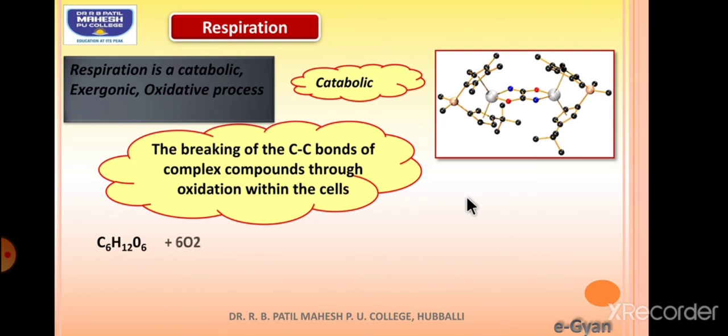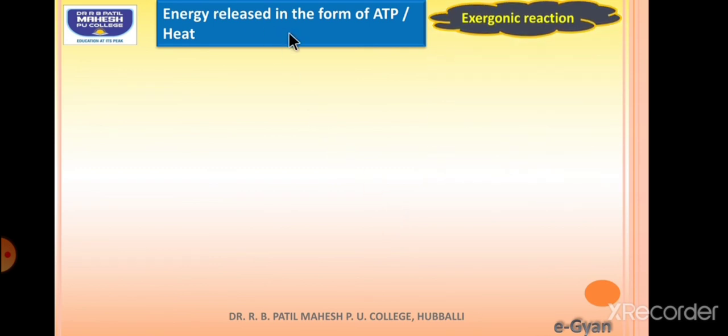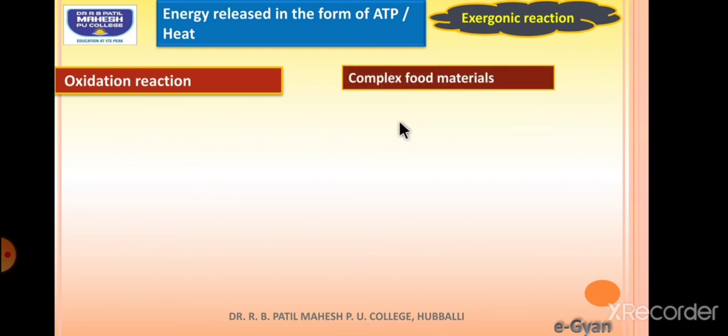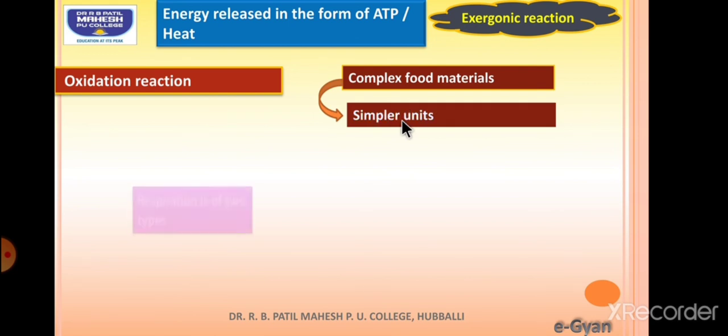So what happens during respiration? Glucose combines with oxygen and is converted into carbon dioxide and water, with the release of energy in the form of ATP, that is adenosine triphosphate. Now, energy is released in the form of ATP or heat. If energy is released in the form of heat, then such a reaction is called an exergonic reaction. So it is an oxidation reaction where complex food molecules are converted into simpler units.